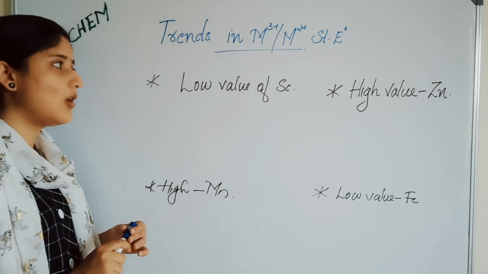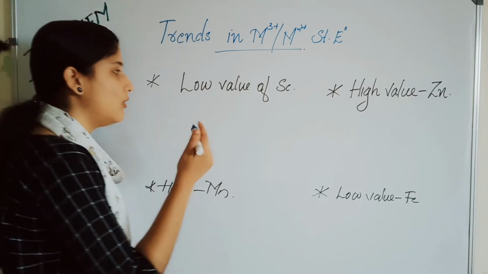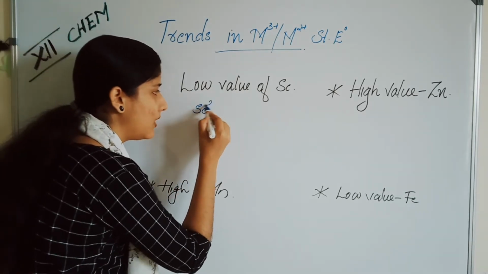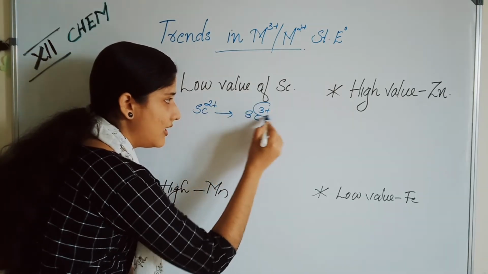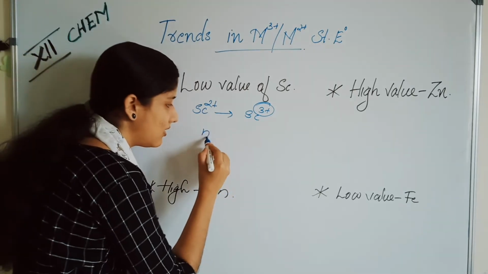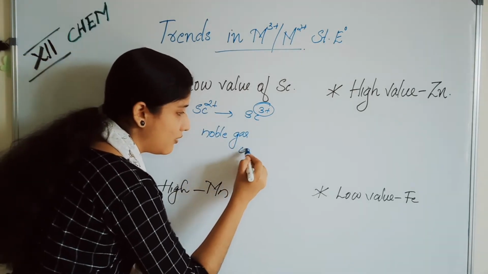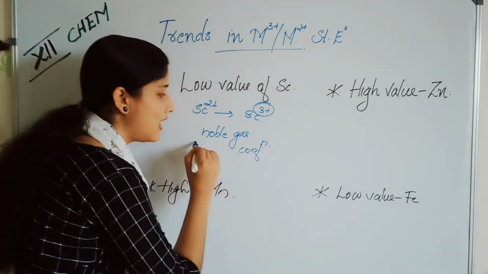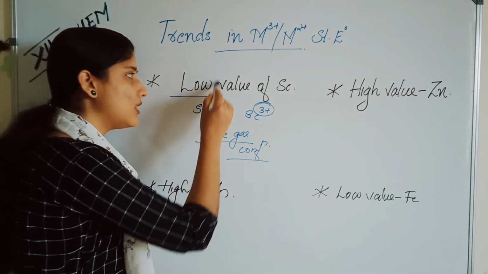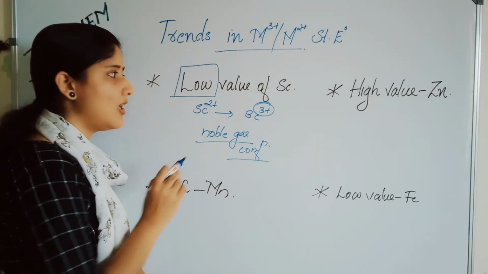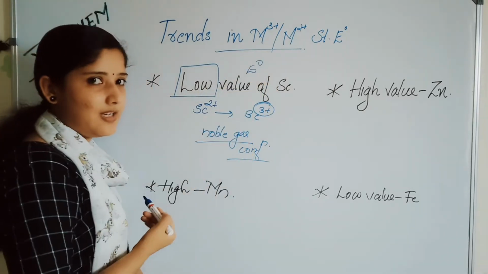The first point is the low value of scandium. Why does scandium have a low value? Look, scandium 2+ to scandium 3+. In the 3+ oxidation state, scandium attains the noble gas electronic configuration, which is a highly stable configuration. Hence only low energy is needed. So it has a low value of electrode potential for scandium.